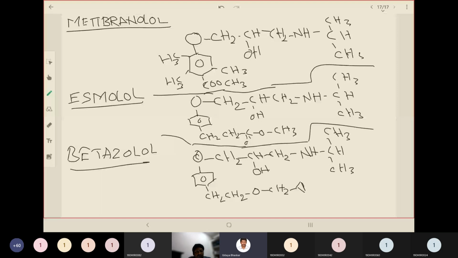Oxypropanolamine is the common bridge between an aromatic compound and the alkyl group. The alkyl group remained as isopropyl while the aromatic ring kept changing. Okay, so these are the structures of metibranolol, esmolol, and betazolol.